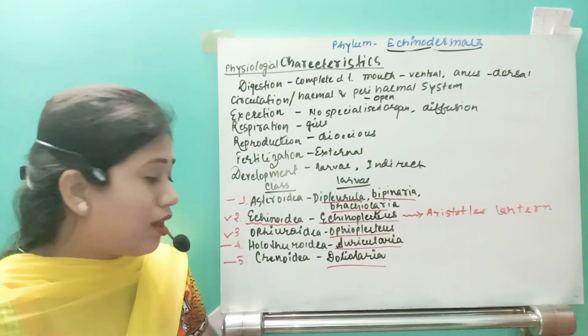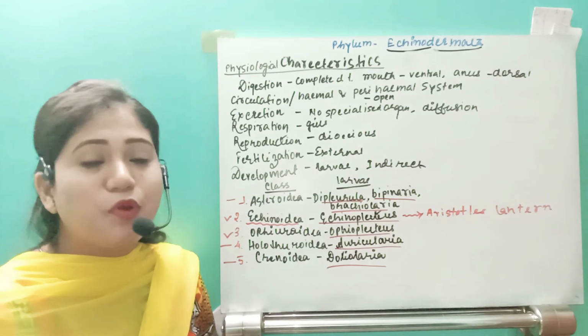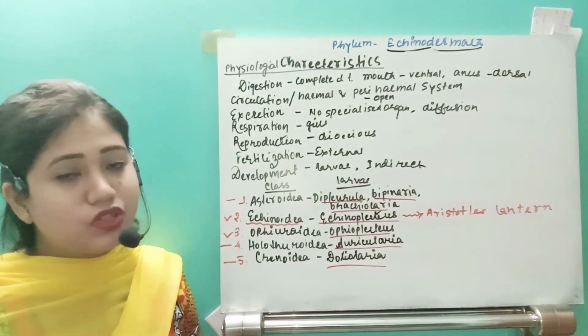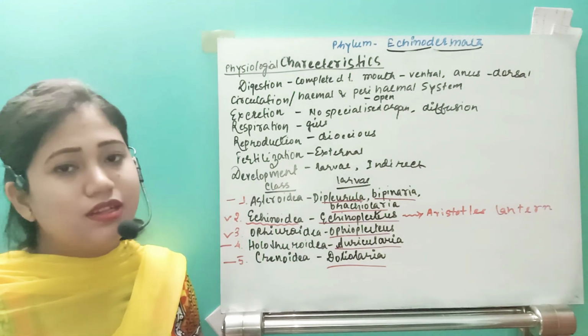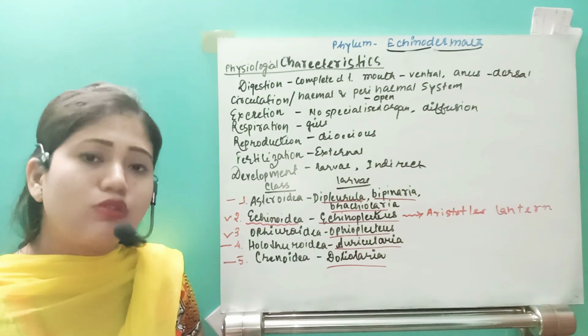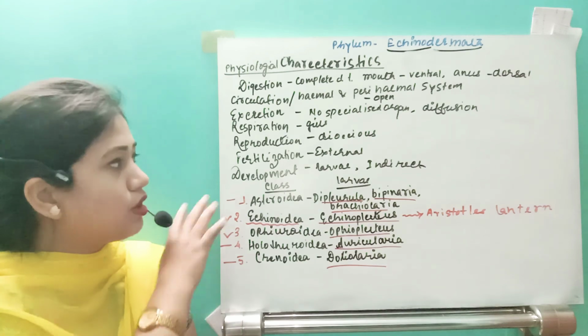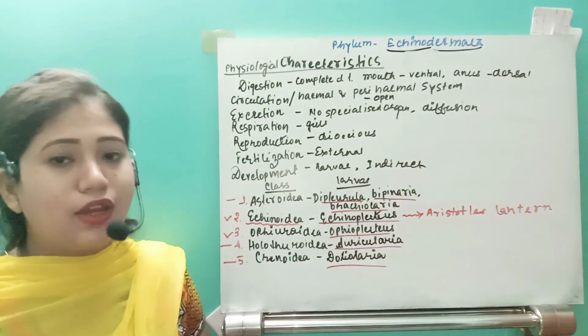The next important point is their classes and larvae names. Don't neglect it. This is going to be very important from the NEET point of view. So this is all about the phylum Echinodermata.